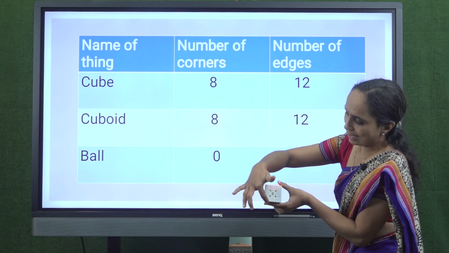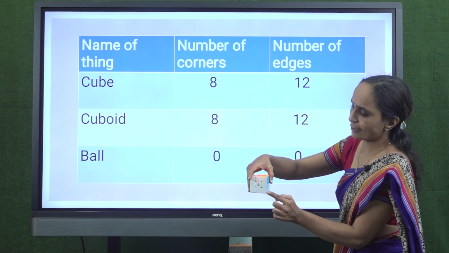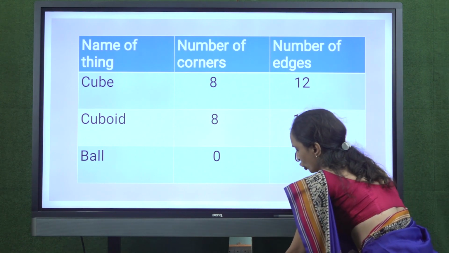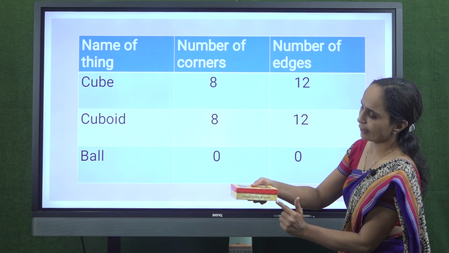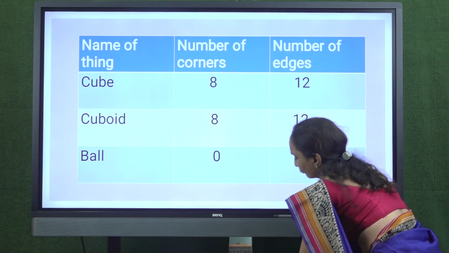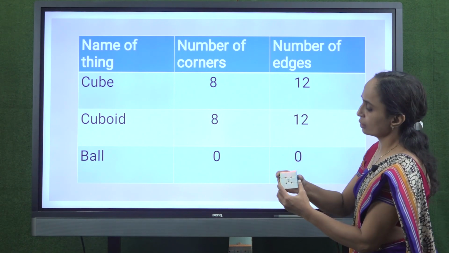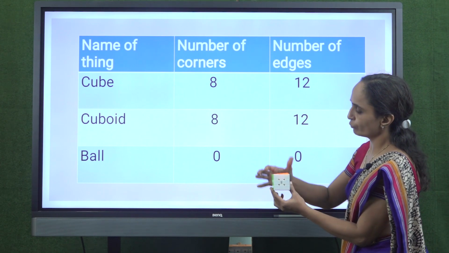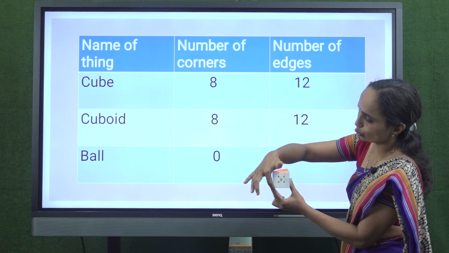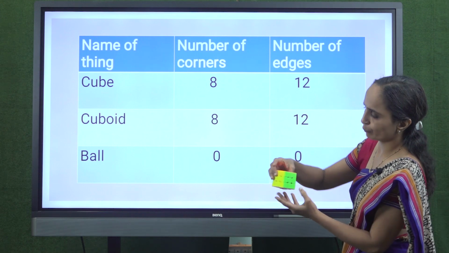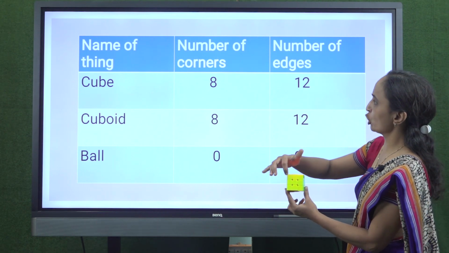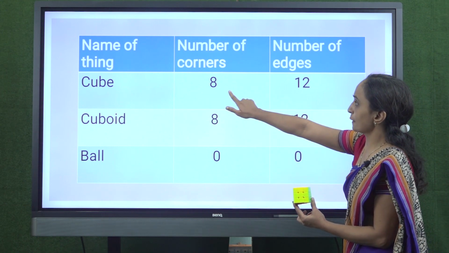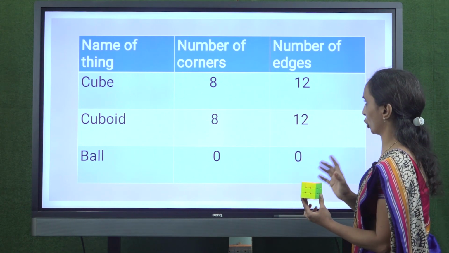In cube, length, breadth and height are the same. And in cuboid, length, breadth and height are different. So let's count corners in cube. 1, 2, 3 and 4. 5, 6, 7 and 8. So there are 8 corners in cube and cuboid both.